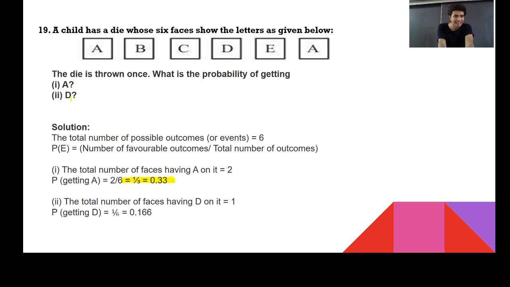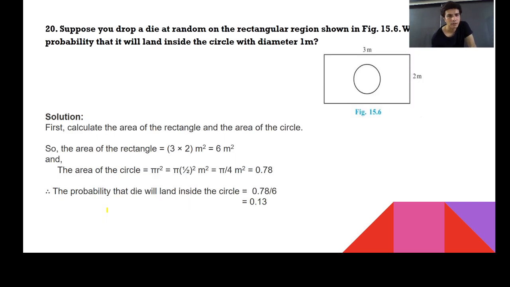Next could be D. Total how many are there? 6. How many D are there? Only 1. So this probability could be 1 upon 6. So directly you can say that the correct answer could be 1 upon 6. Right? Very happy to see the answers of you people.